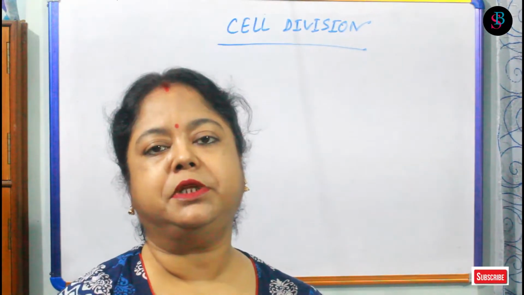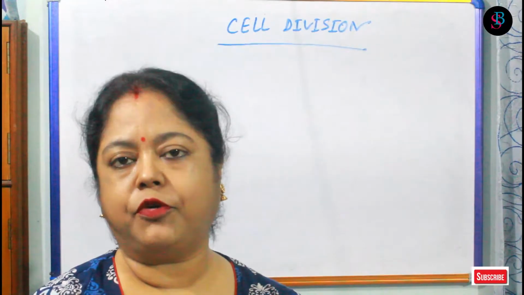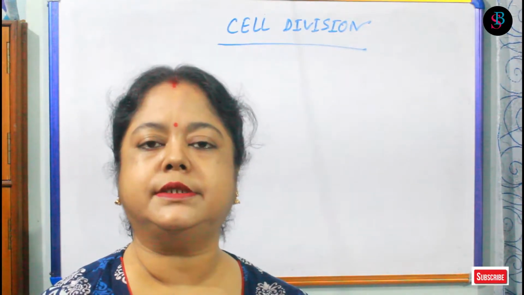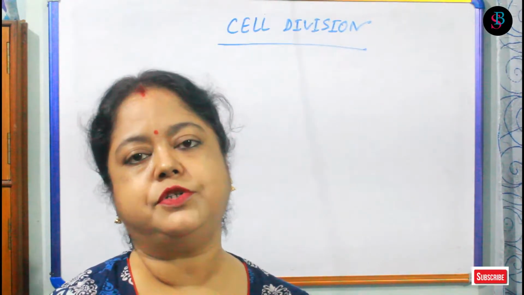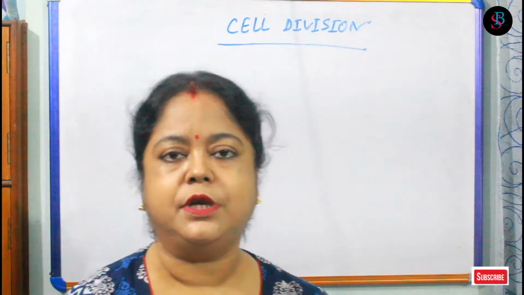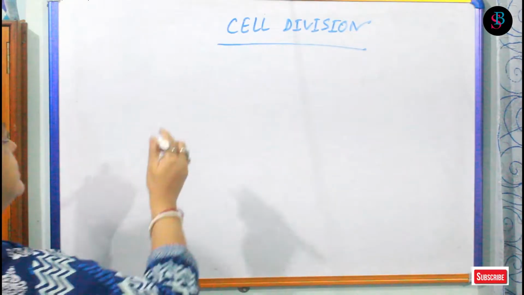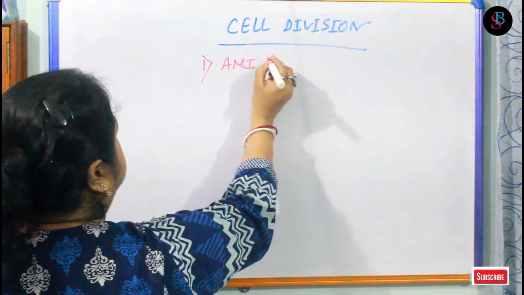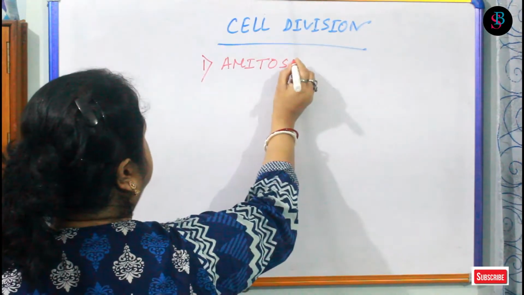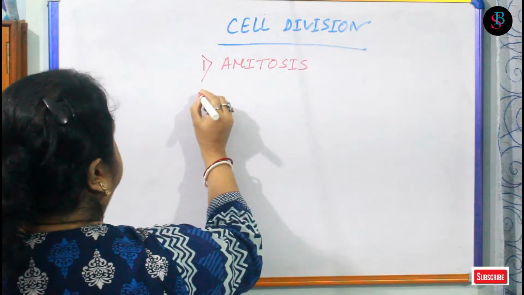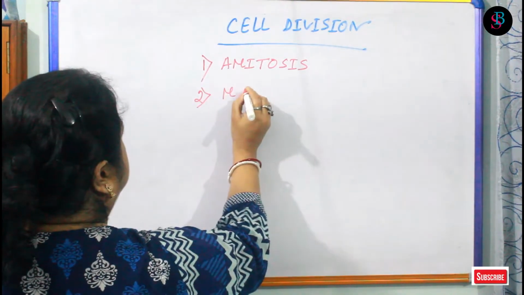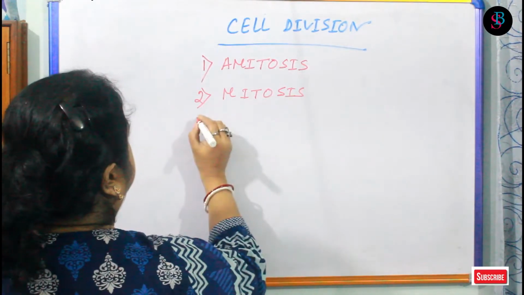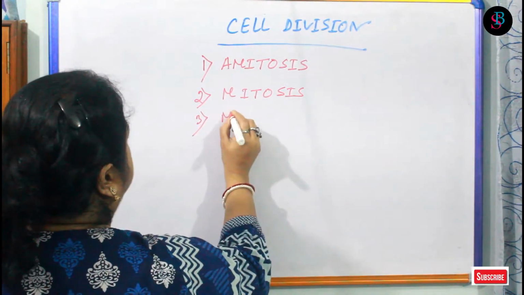Reproduction means the cell will form two cells of its own kind. But there are many types of cell division. Number 1 is amitosis, number 2 is mitosis, and number 3 is meiosis.